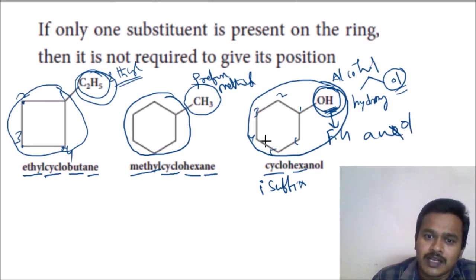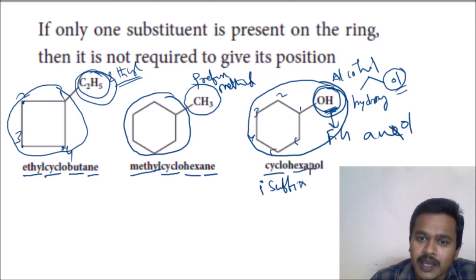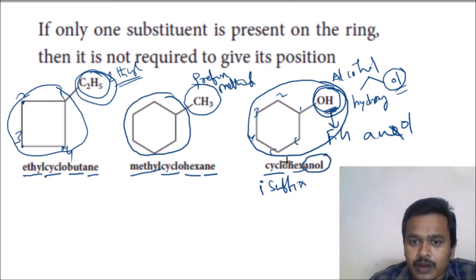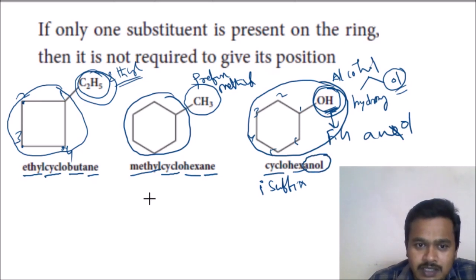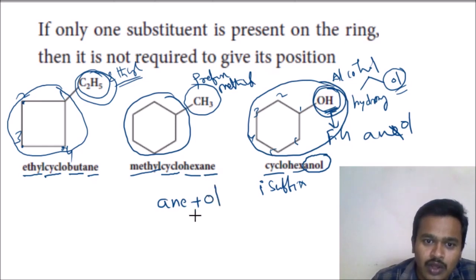And what is that? Cyclo is a prefix, hex is the root word. Here in this one, anol. In this one, two suffixes are there. The first one is the primary suffix, ane, plus the secondary suffix for this alcohol. What is the suffix? Ol. By adding this, you have to remove the e, and it becomes anol.